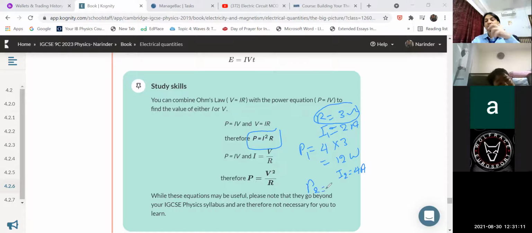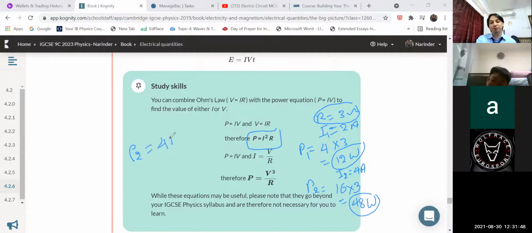P2 is equal to again I square. I square is, now I is 4, 4 square is 16, multiplied by the resistance. I have kept the resistance same, 16 times 3 is 48, and 48 watt. Now see the difference. By keeping the resistance same, when current becomes double, power dissipation becomes 4 times. So you can see here P2 is equal to 4 times of